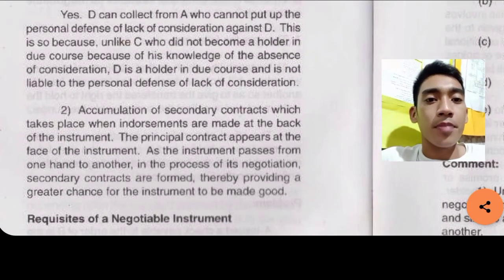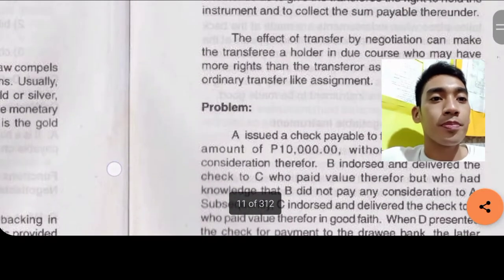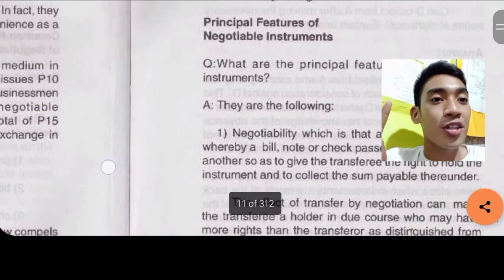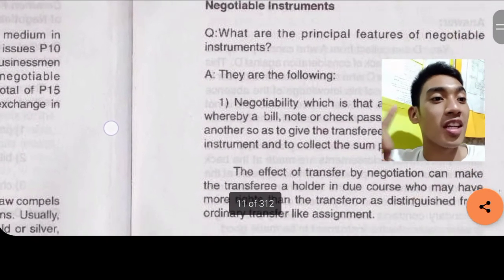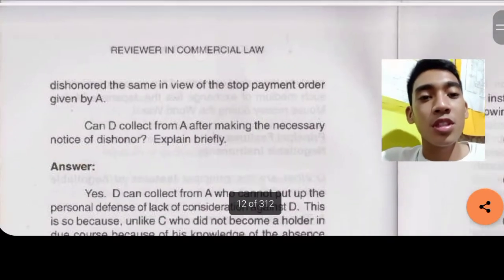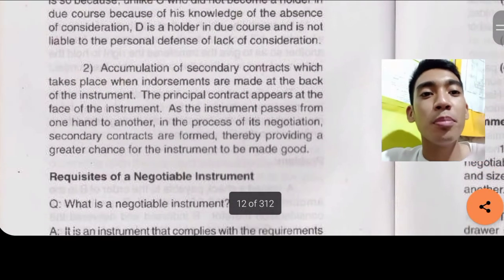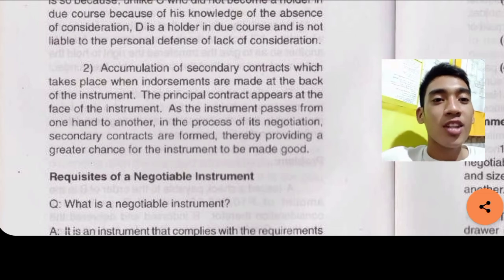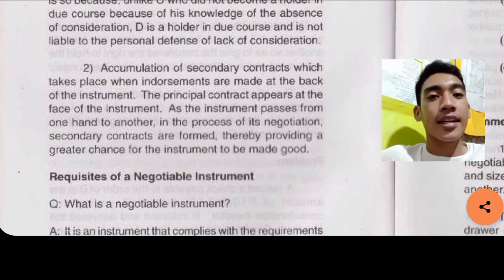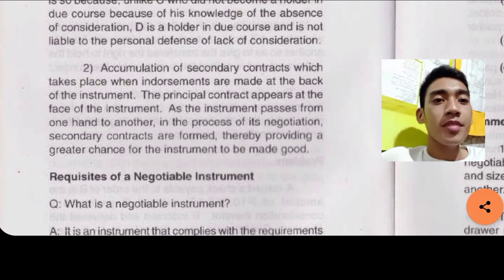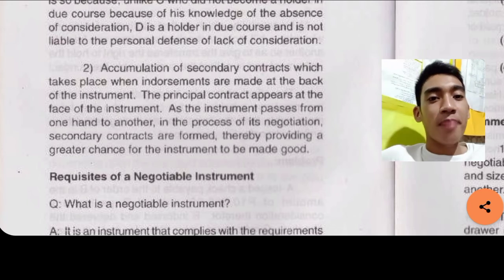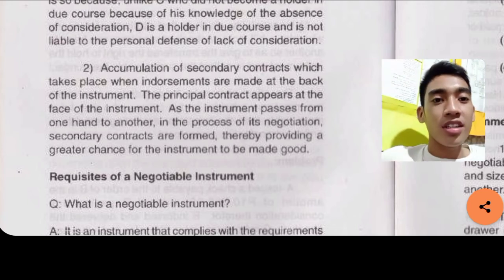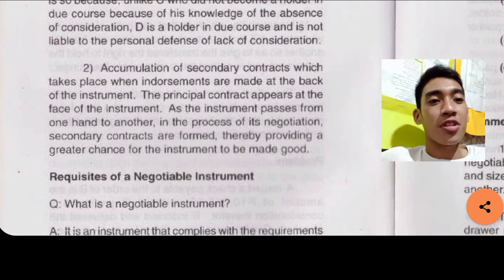Next, number 2. The first feature of a negotiable instrument is negotiability. The second feature is the accumulation of secondary contracts, which takes place when endorsements are made at the back of the instrument. The principal contract appears at the face of the instrument as the instrument passes from one hand to another in the process of its negotiation.